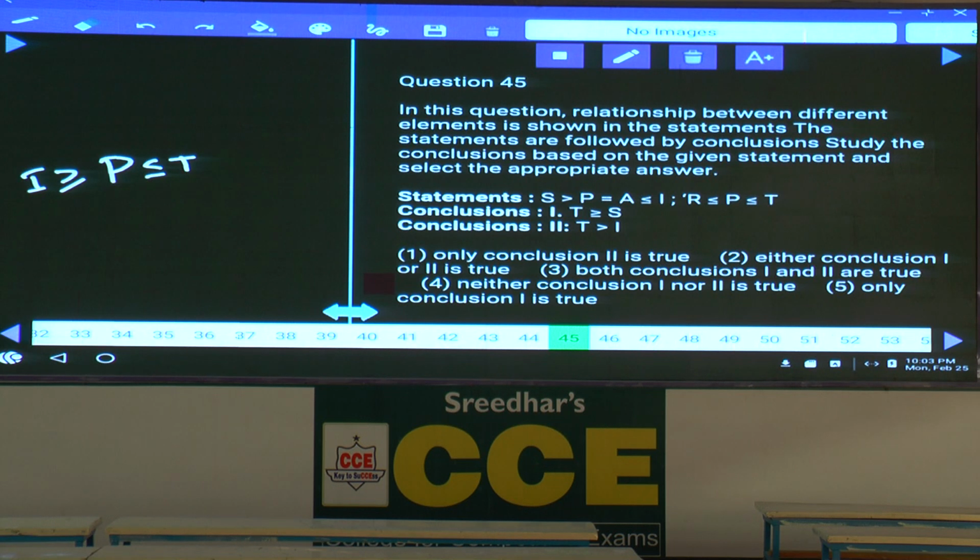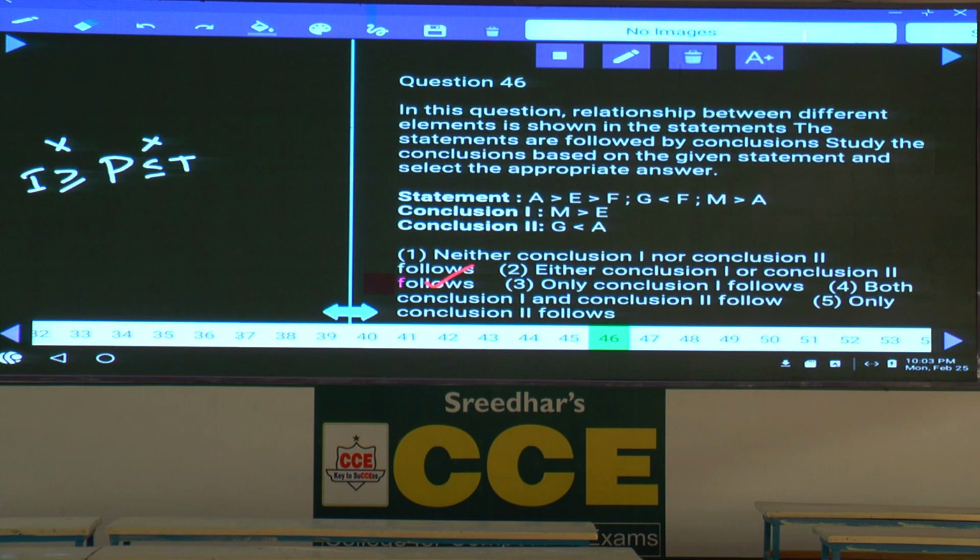Can you write it down or not? I greater than or equals to P. Hence, between T and I, through P, there are two opposite symbols. No relation, neither one nor two. Choice 4. 45. Then 46.